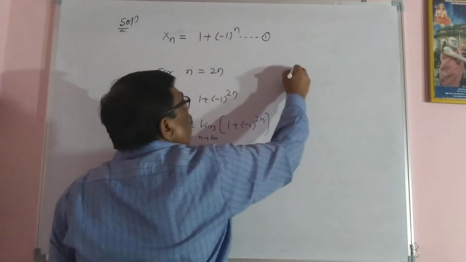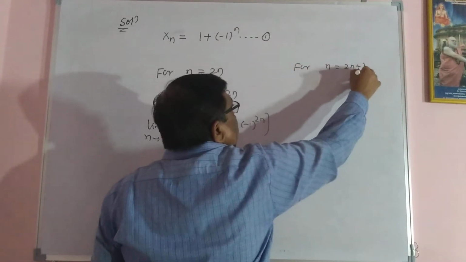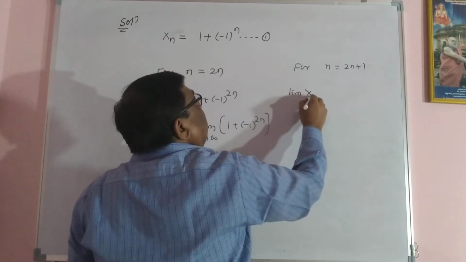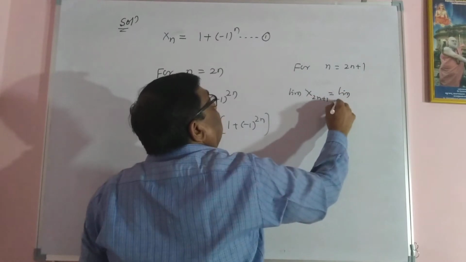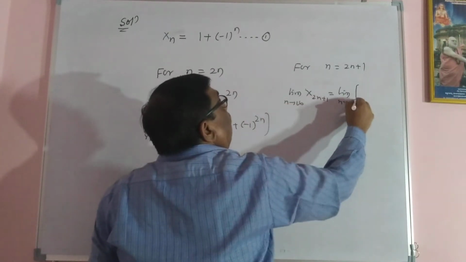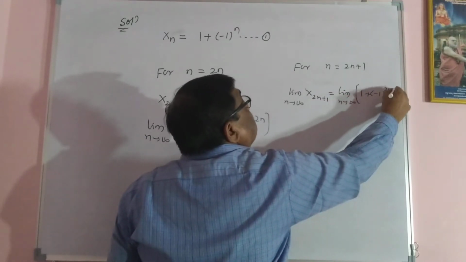For n equal to 2n plus 1, for odd number, the limit of x2n plus 1 as n tending to infinity equals the limit of 1 plus minus 1 raised to 2n plus 1.